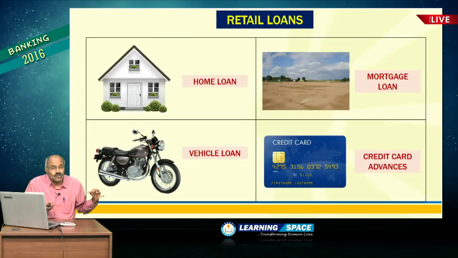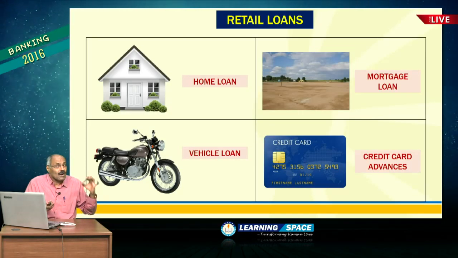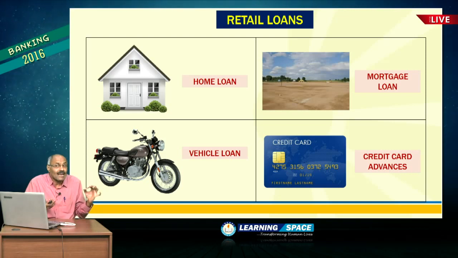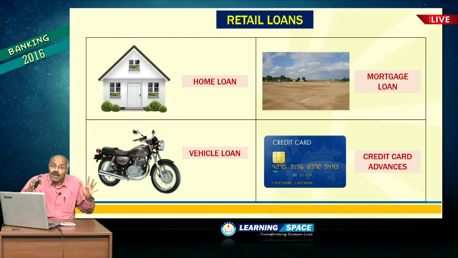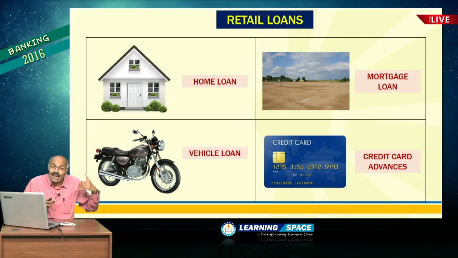Small retail loans, I have given an example here, home loan, this is an example of retail loan. Sometimes in the examination you may have to face a question, which of the following is categorized as retail loan? Please do not forget home loans, then mortgage loans, then vehicle loans, then credit card advances, personal loans, these are all examples of retail loans.